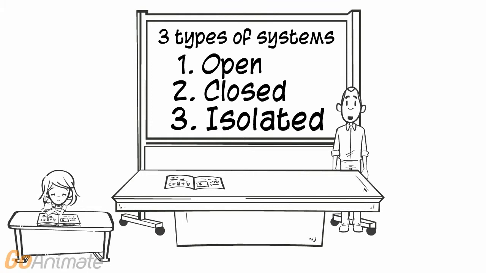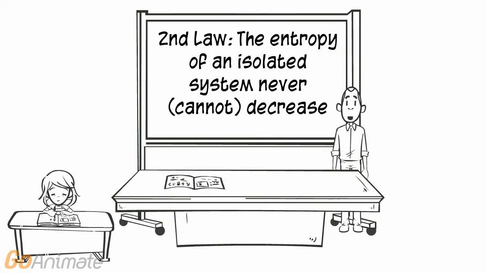Now that we have defined the three types of systems, let's look at what the second law has to say about isolated systems. The second law states that the entropy of an isolated system can't decrease. The most important thing to remember here is the system must be isolated. So, what do we mean by entropy?